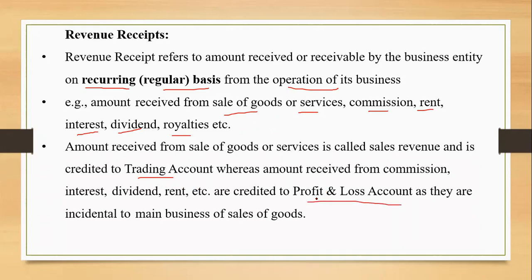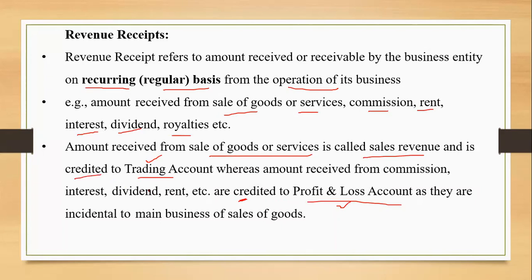When you talk about sale of goods, sale of services, that will be recorded in trading account, and all other incomes apart from sales. You talk about rent received, commission received, discount received, interest received, dividend received. All such incomes will go on the credit side again of profit and loss account. Receipts are going to be credited. There's no doubt about that.